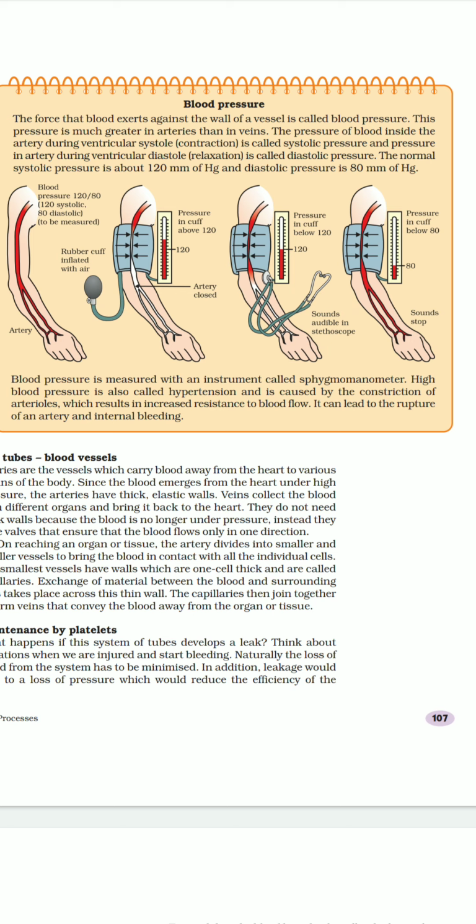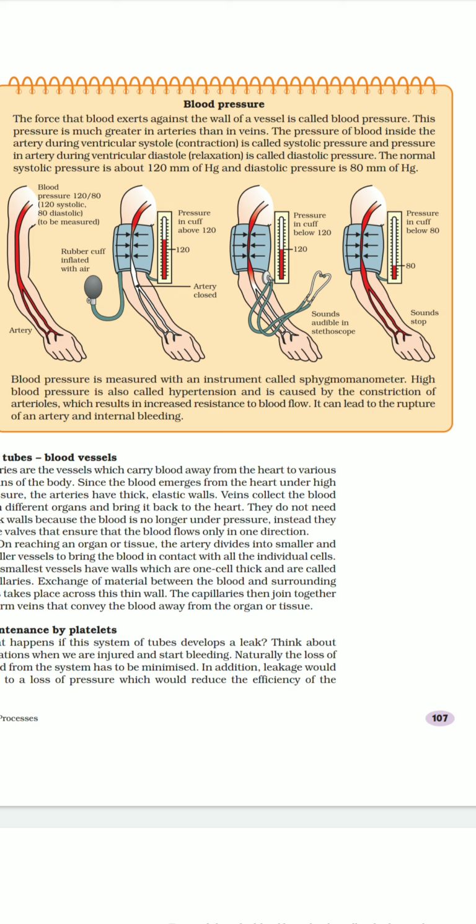And because of this reason, what they do, they put this rubber cuff and then they start inflating it with air. Then when it reaches above 120, they start releasing it. When they start releasing it, the level starts dropping down.